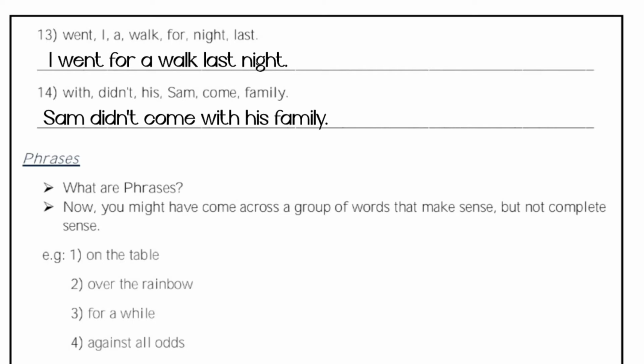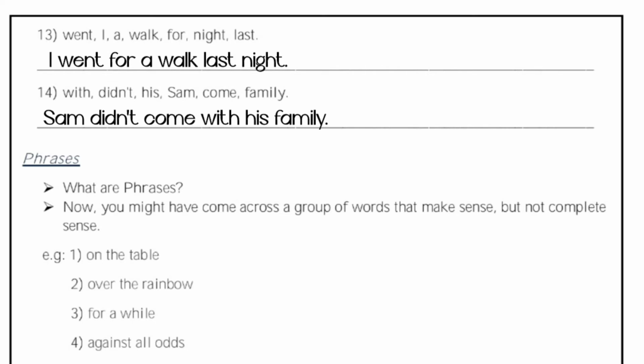Now we can jump to the next topic, which is phrases. Now you might be like, what are phrases? You might have come across a group of words that makes sense but not complete sense. Sentences are groups of words that make complete sense. Jumbled words are groups of words that do not make any sense. Phrases are groups of words that make sense but not complete sense.